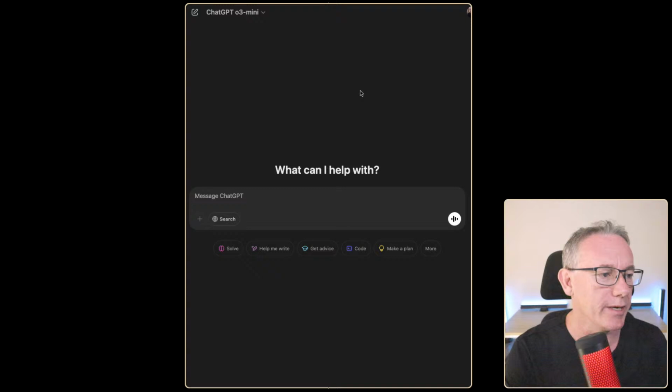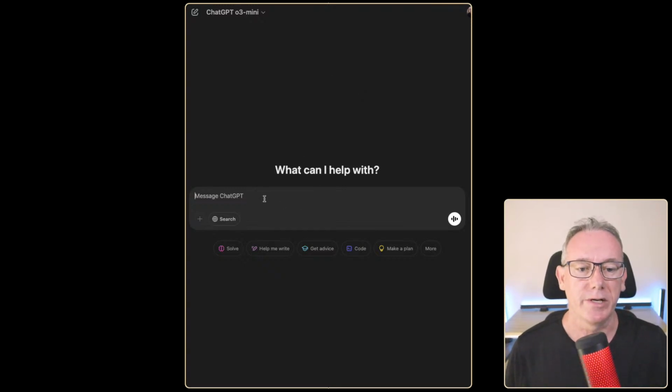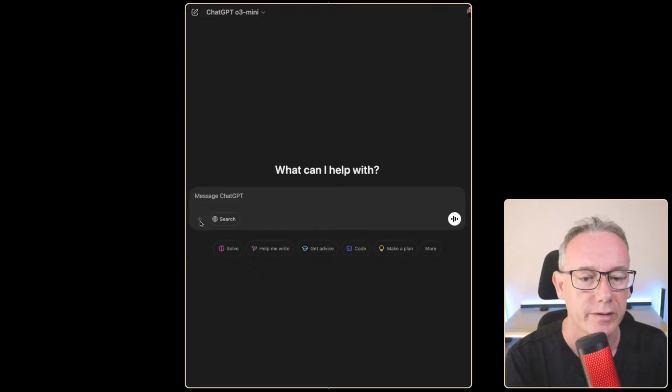So we're in a regular ChatGPT window and we've got o3-mini. Let's just start with, is there anything new here going on? So what's that saying for me? Attach files, okay, we got search, cool. Let's do a search.